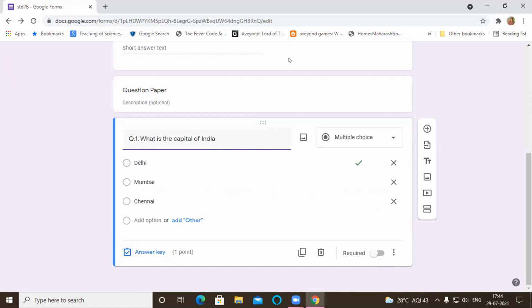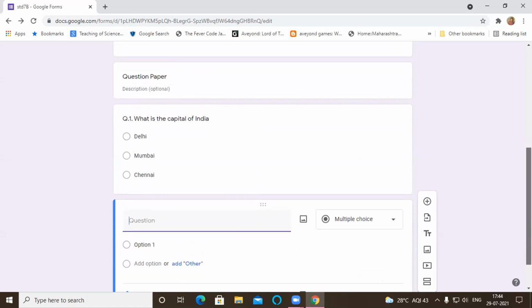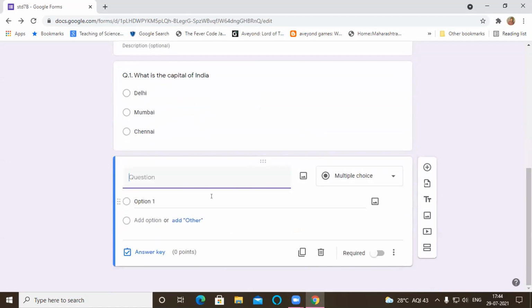Now I will make another question. For adding another question, you have to click this plus sign again. Now Google automatically takes the previous type. The previous type was multiple choice, so here also multiple choice is selected. Now let's say I'm designing this question in a different way. Here I am giving the question, but I will give the options with photos.